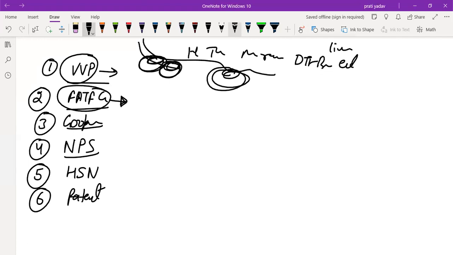FATF releases two lists, the grey list and the black list. For countries on the grey list, it releases guidelines so that the country follows them and improves its activity to come out of the FATF grey list. These countries are put on the grey list because they are a safe haven for terrorist funding and money laundering.